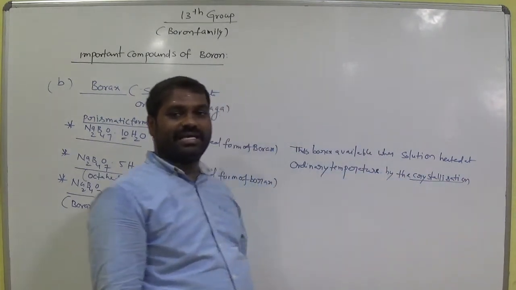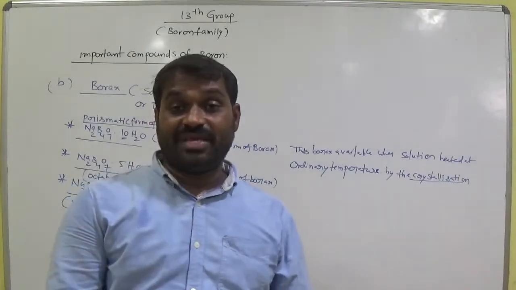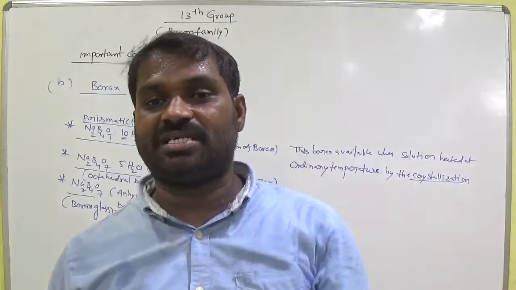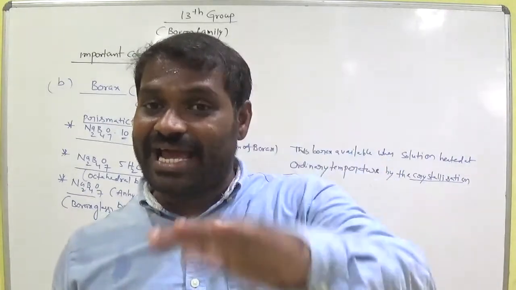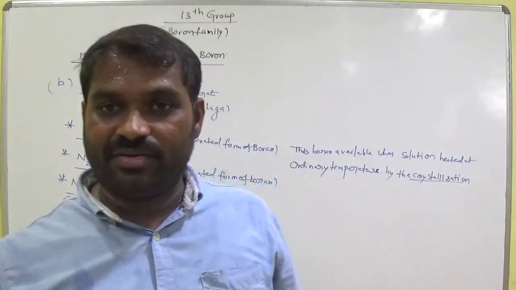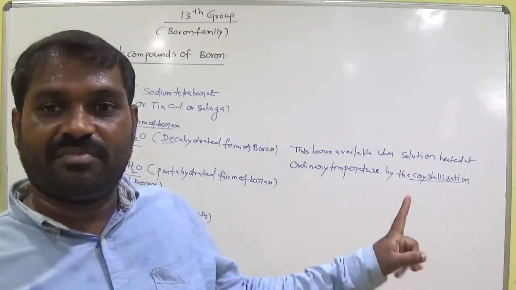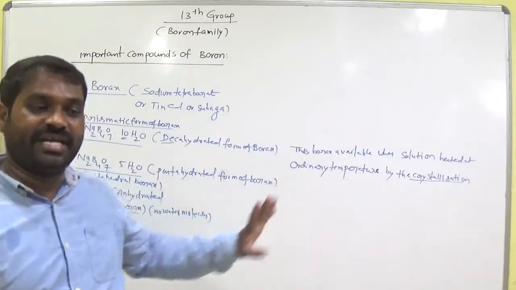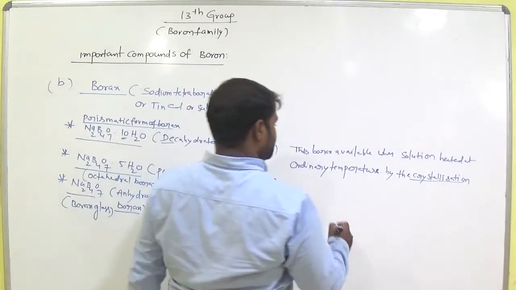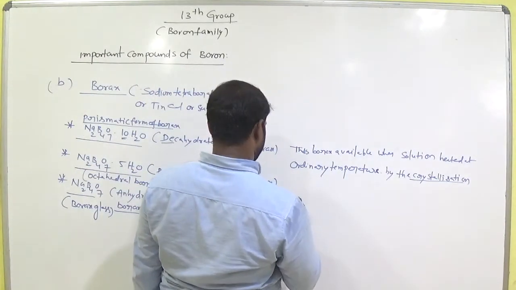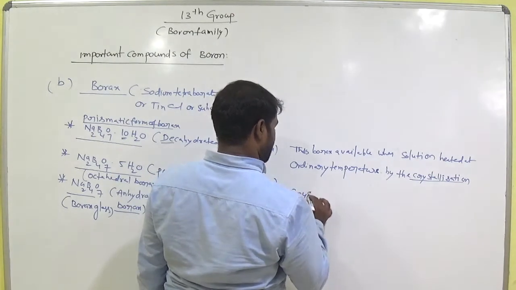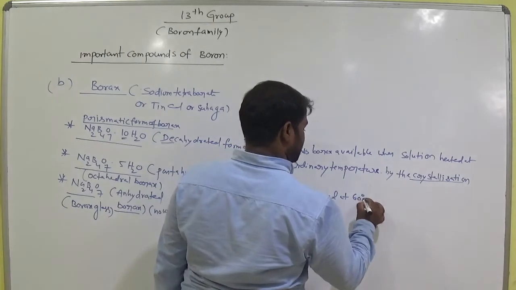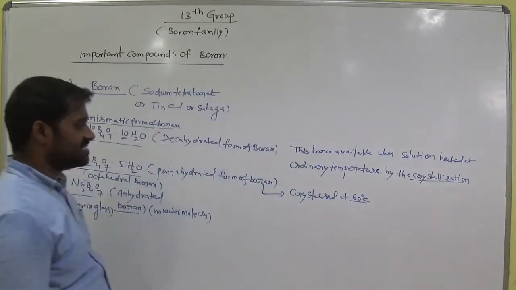Crystallization means like crystalline salt. When we use this term in the case of purification, the compound which is crystallized is clearly purified. Remember this: crystalline state means pure state. And this one is crystallized at 60 degrees Celsius.